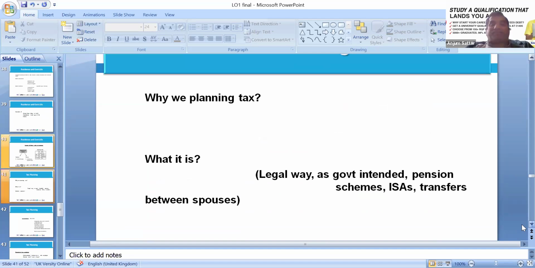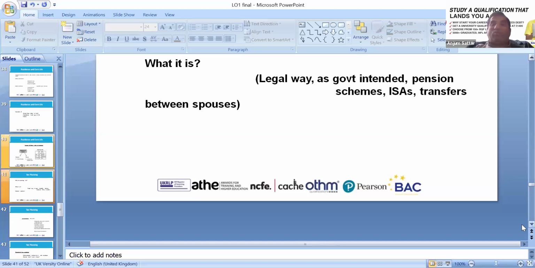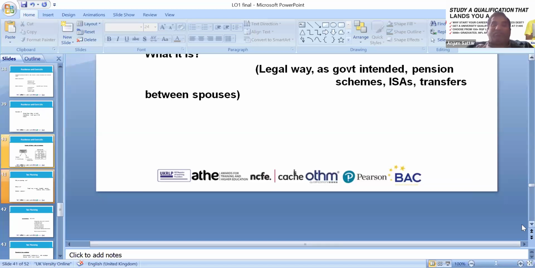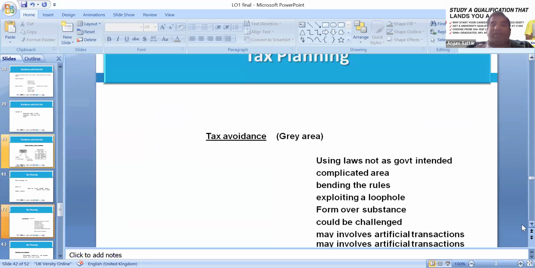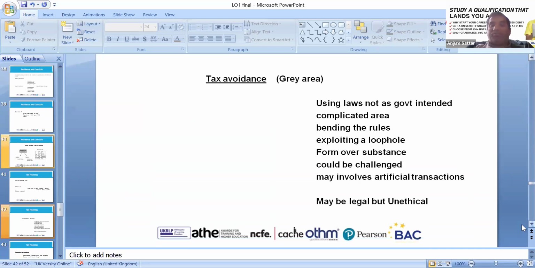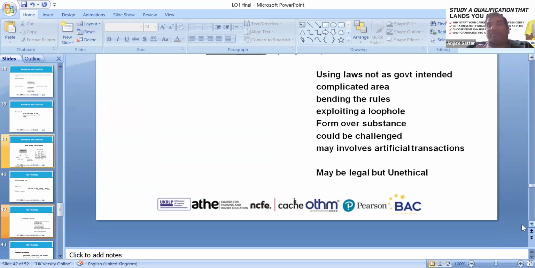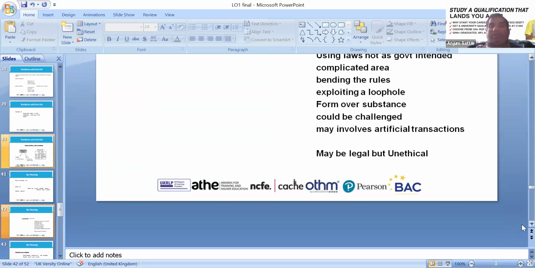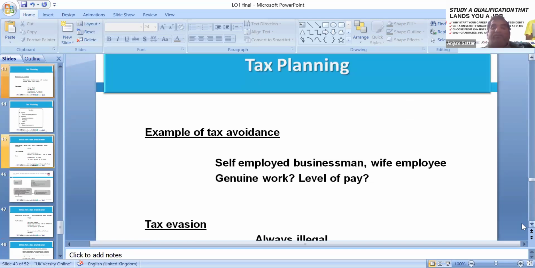Tax planning: legal ways, the government's intent, and the pension and scheme, sometimes contributing more. A lot of legislation has changed towards income, spouse, which we can transfer legally for the tax. Then the gray area: using the law not as the government intended, a complicated area, bending the rules, exploiting the loophole from the substance, which could be challenged and may involve artificial transactions, or may be legal but unethical. Like giving money to charities, which is good intention, but sometimes people can use the loopholes.